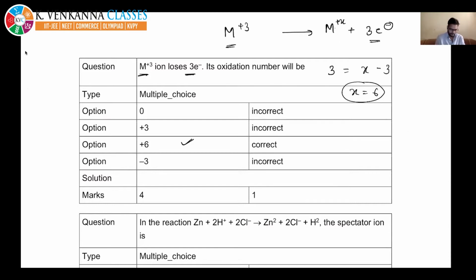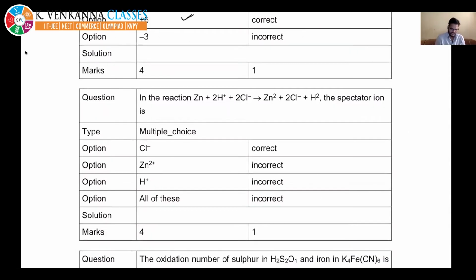Okay, moving to the next question. It says the spectator ion. I have already told you, a spectator ion is a species which is not taking part in the redox reaction, whose oxidation number is neither increasing nor decreasing.